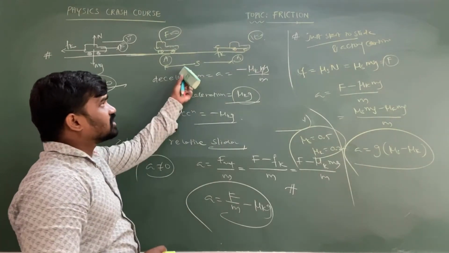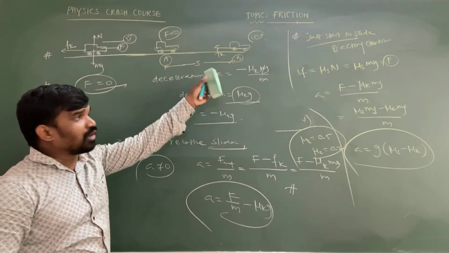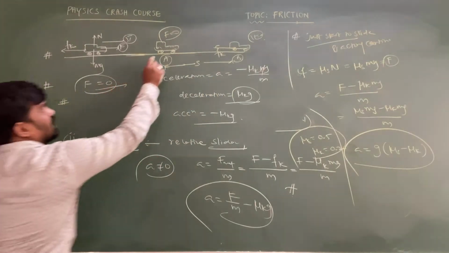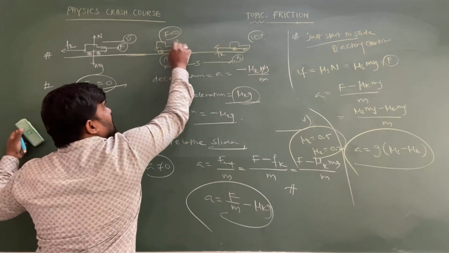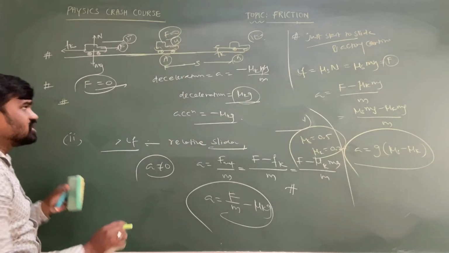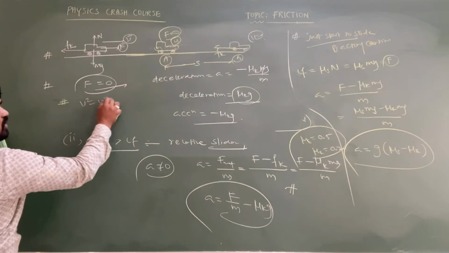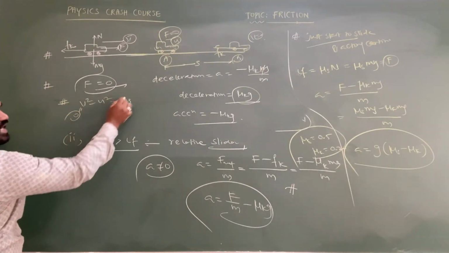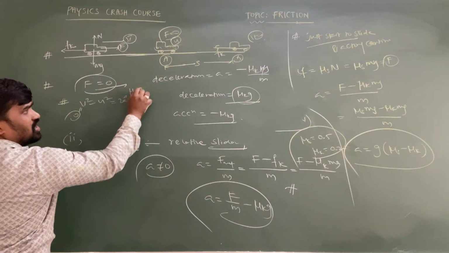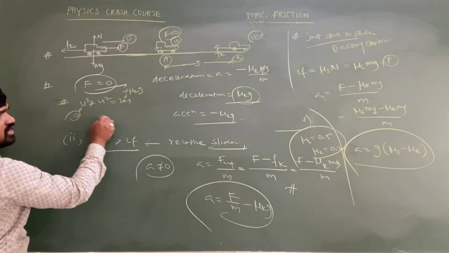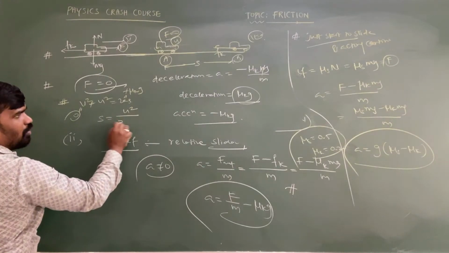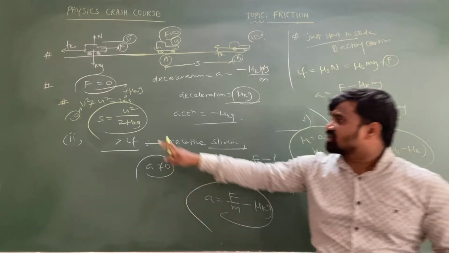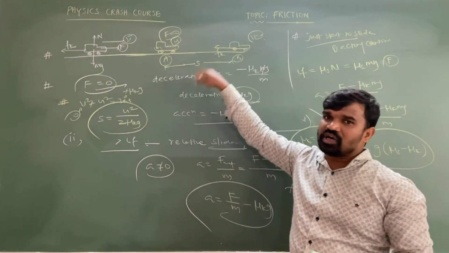The distance covered by the car after applying the brakes before coming to rest is the stopping distance. At the time of applying the brakes it has some velocity, let us take that as the initial velocity. So v square minus u square is equal to 2as. The final velocity is 0 and a is equal to minus mu k g, so the minus cancels, then s equal to u square upon 2 mu k g. This is the stopping distance of the car before it comes to rest.